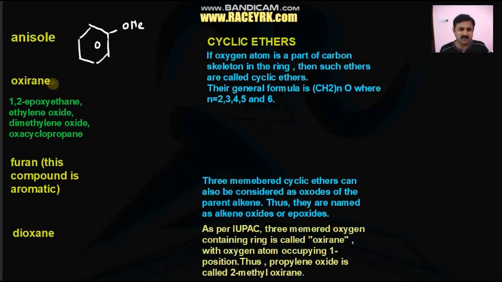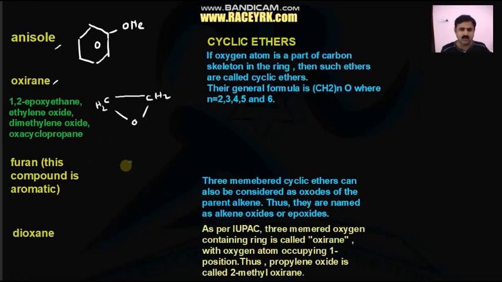Oxirane. What is another example we have given? Oxirane is nothing but 1,2-epoxyethane. There are two carbons, and those two carbons are bound by one oxygen. It is called epoxyethane, ethylene oxide, dimethylene oxide, or oxycyclopropane. These are the names of oxirane.